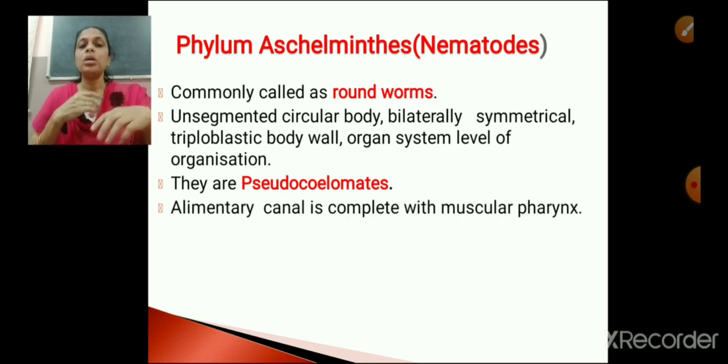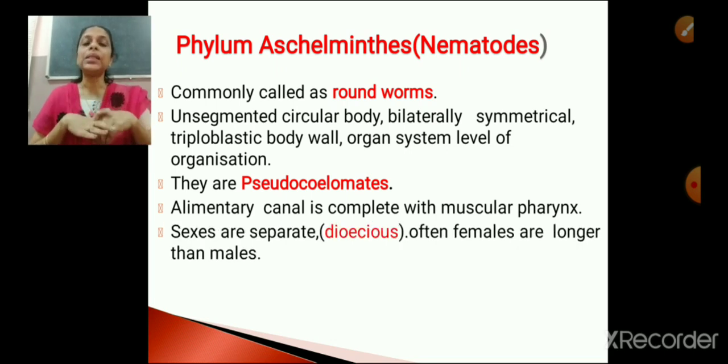Now, alimentary canal. Alimentary canal means a part of the digestive system. So, the alimentary canal is complete. When we discussed the basis of classification, we saw that a complete digestive system has two openings, one mouth for ingestion and an anus for egestion. So the alimentary canal is complete with a muscular pharynx. Pharynx is very clear and it is muscular in nature. Hope it's clear.